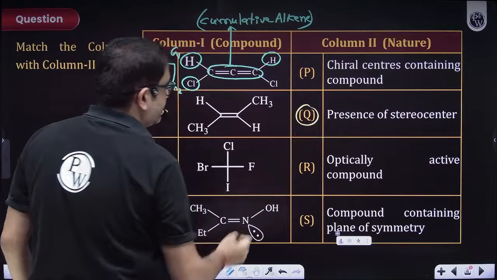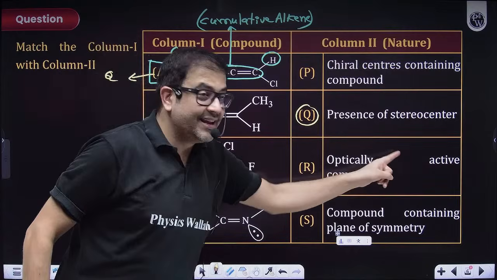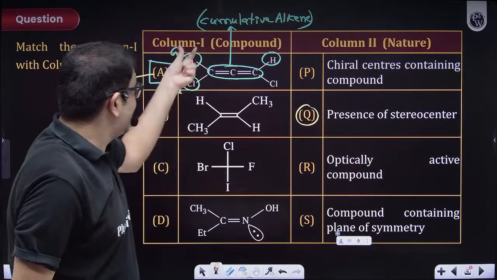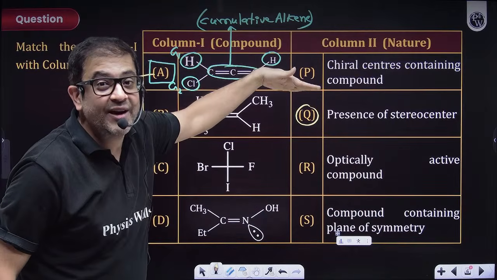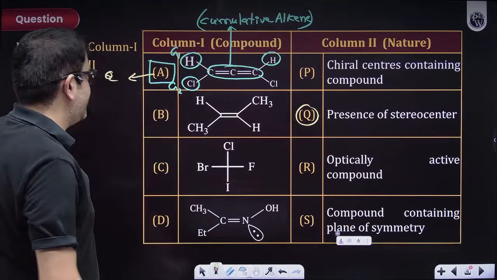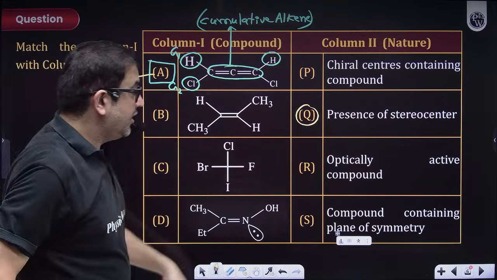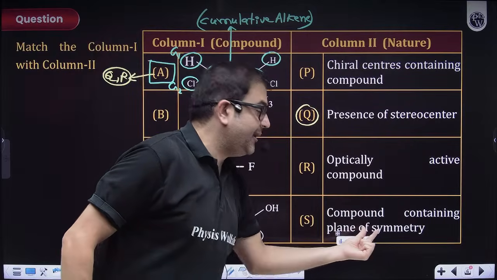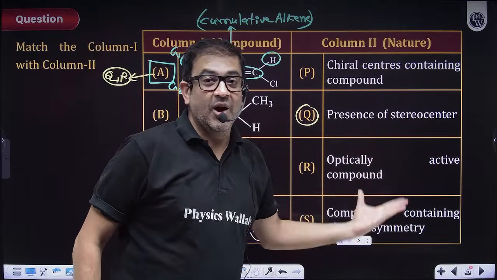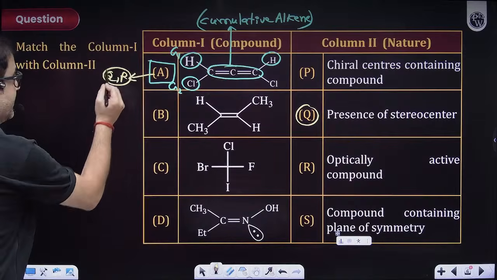Now, is it an optically active compound? Yes, because the groups are different. You find no plane of symmetry, no center of symmetry, so no element of symmetry, and hence it is optically active also. Now, compound containing plane of symmetry? No, sir. Obviously, it is optically active, so it will not. That means this is QR.